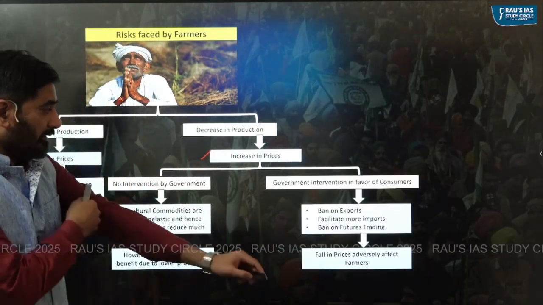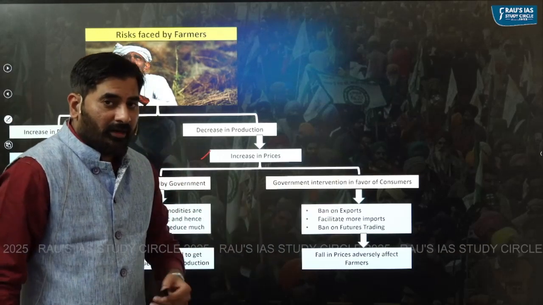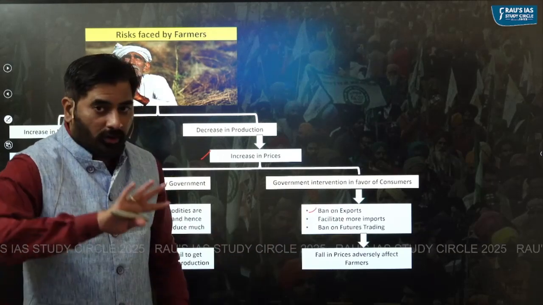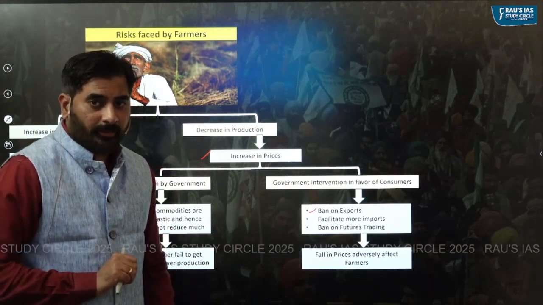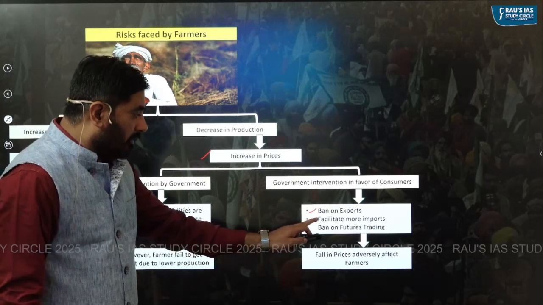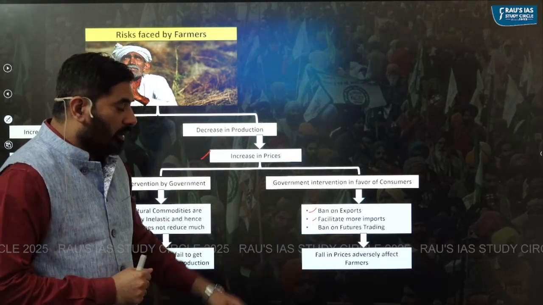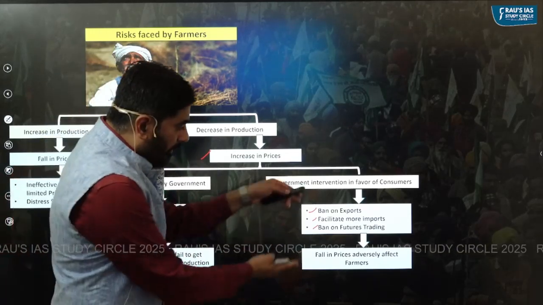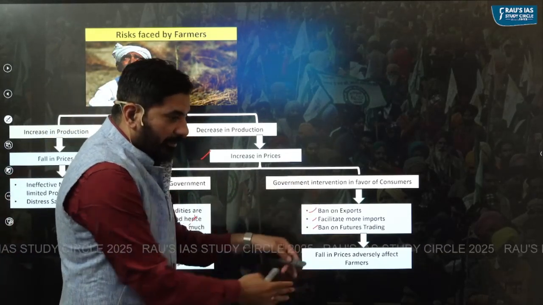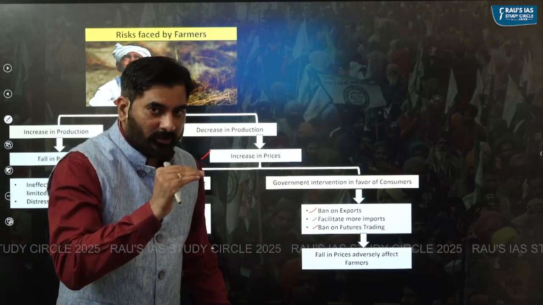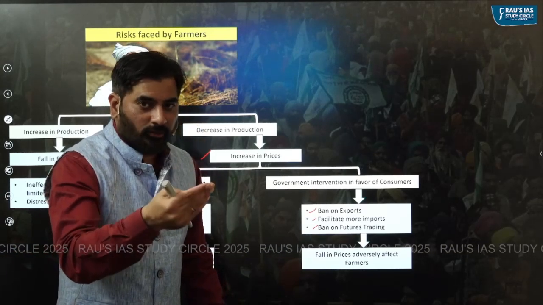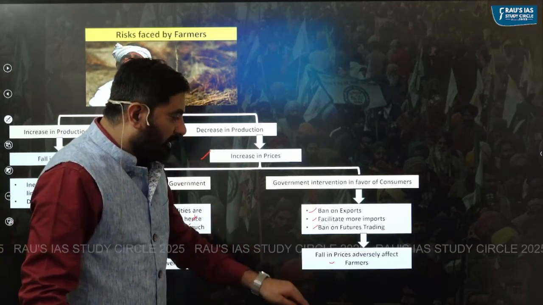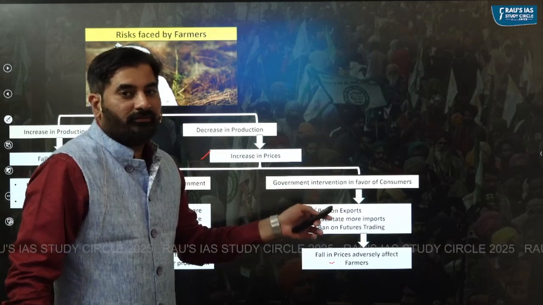In that case, the government will intervene in the market. In what way? The government might put a ban on export of commodities, might import more commodities, or might put a ban on futures trading. By undertaking all of these steps, the government reduces the prices of agricultural commodities. But in doing so, it ends up adversely affecting the interest of the farmers.